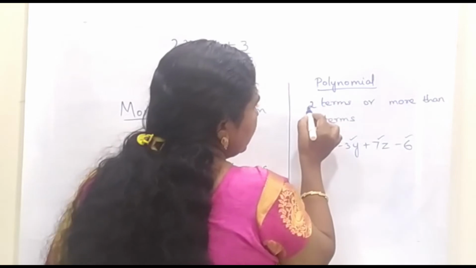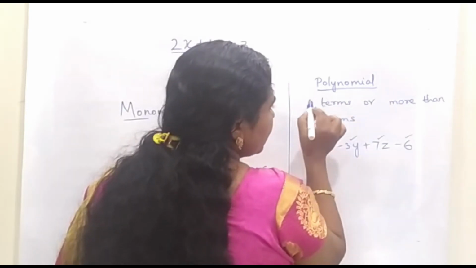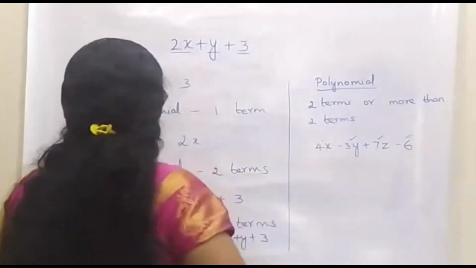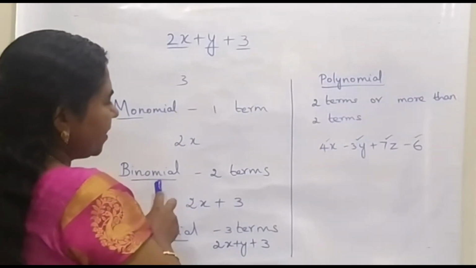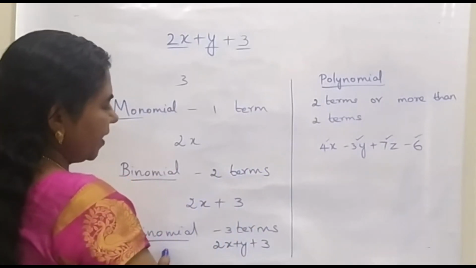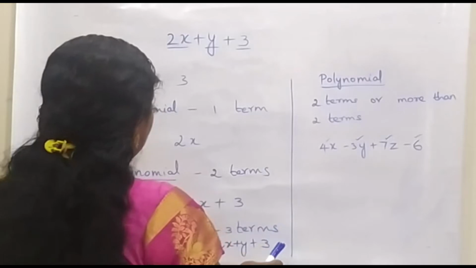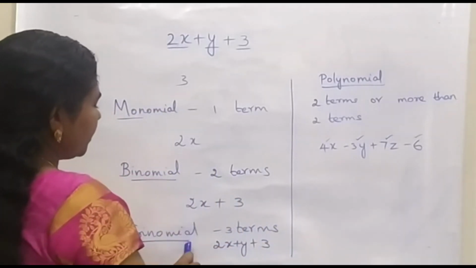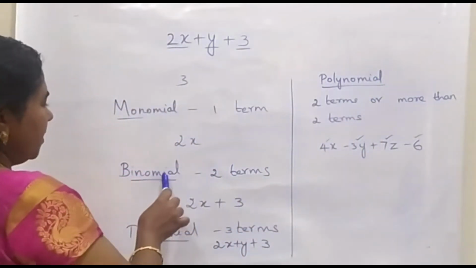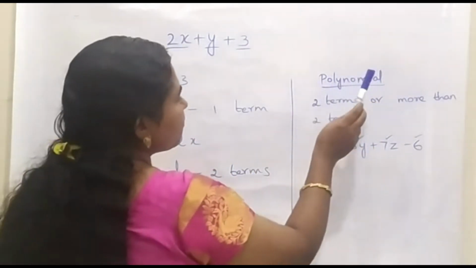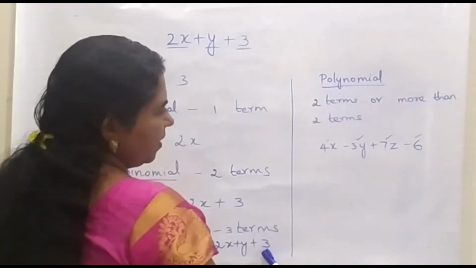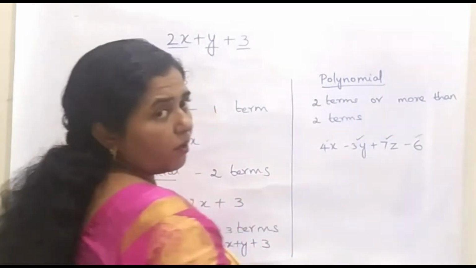Coming to the binomial, it is an algebraic expression that has two terms. Coming to the trinomial, it is an algebraic expression that has 3 terms. So, both the binomial as well as the trinomial can be called polynomials. These both are the special types of polynomials. So, the examples for these both can be written here also under polynomial.